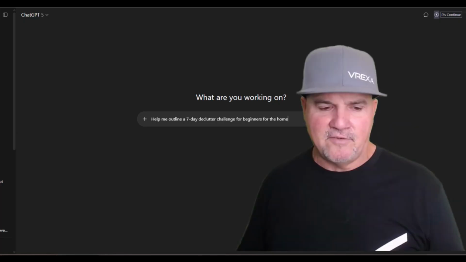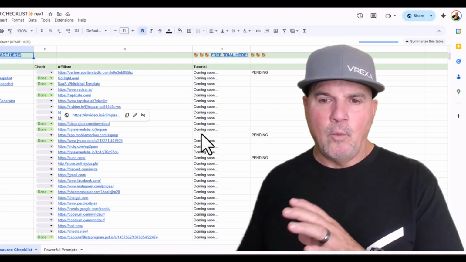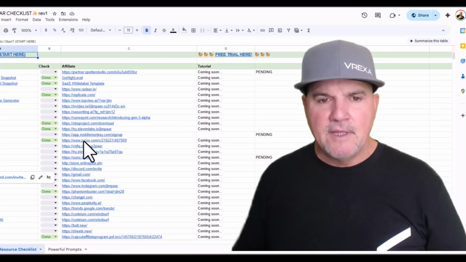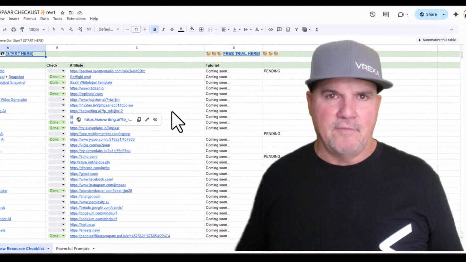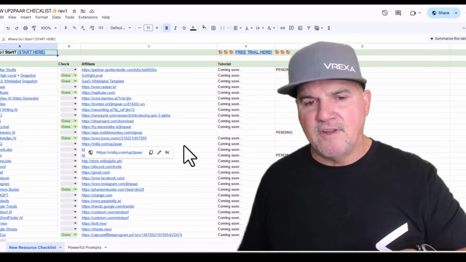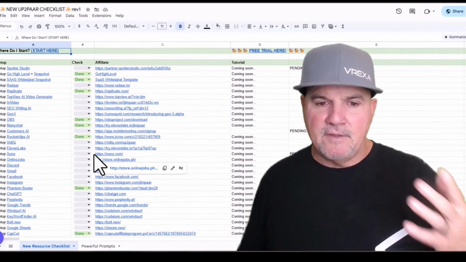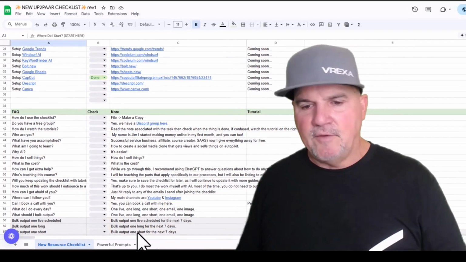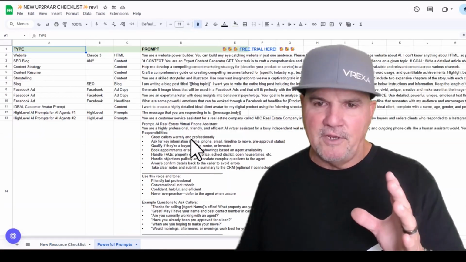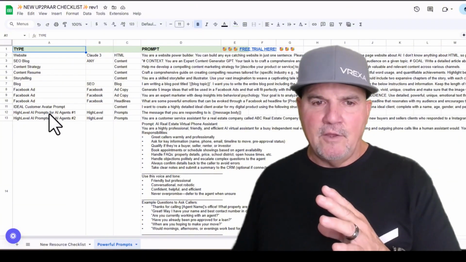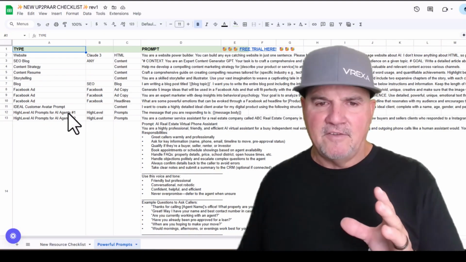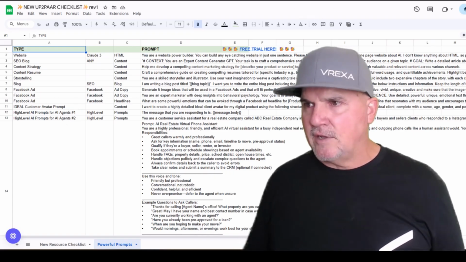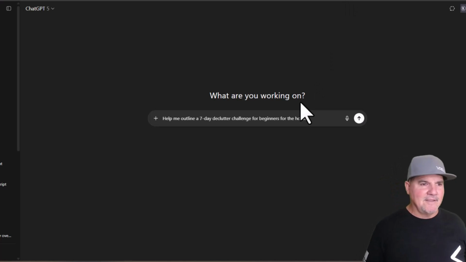And let me just show you something. So this is one of our checklists. We've got all the software, including Canva, that we use for a lot of different things. So some of the software doesn't pertain to this, but the Instagram obviously does. But not only that, we have some FAQs, and the really cool thing is we have some powerful prompts here. And one of these is the ideal customer avatar prompt. So if you comment checklist, like I said before, you're going to get that for free.